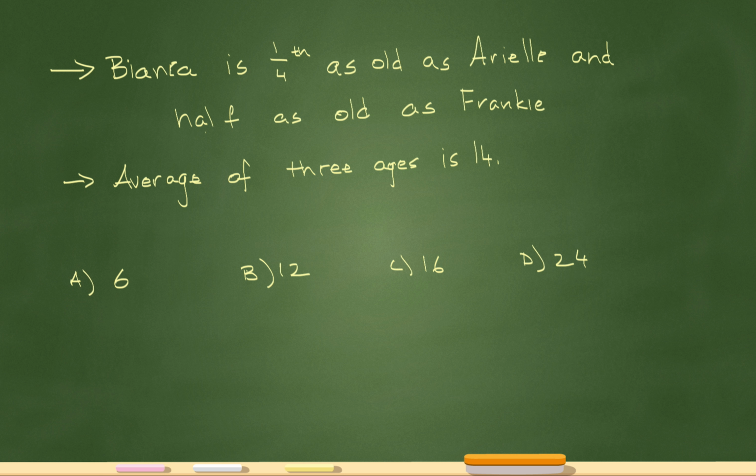So see how the question over here is saying how old is Ariel now? And Ariel either has to be 6 years, 12 years, 16 years, or 24 years old. It has to be one of these four answers. So if you're stuck on this question, see how you can use the answer choices to your advantage. And I'll show you how.